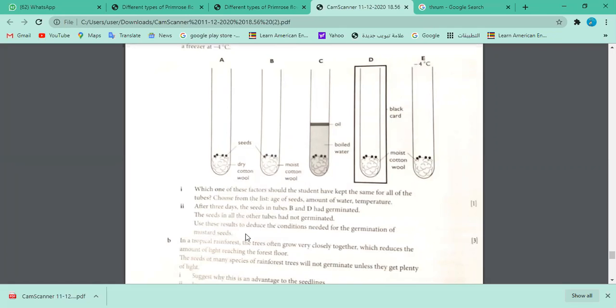So using this result, conclude the conditions needed for germination of seed. They have given you an experiment where the seed quality was the same, so you can be fairly sure that each tube has good quality seeds, okay? So B and D are germinating, E is not germinating, C is not germinating, A is not germinating. Why? What comes to your mind? What makes B and D special?